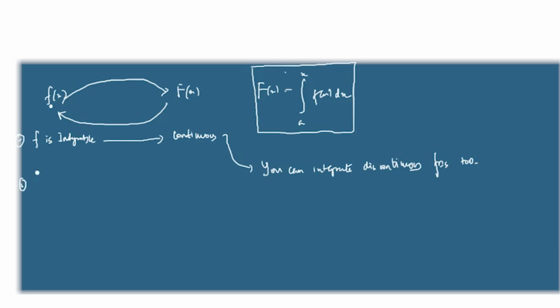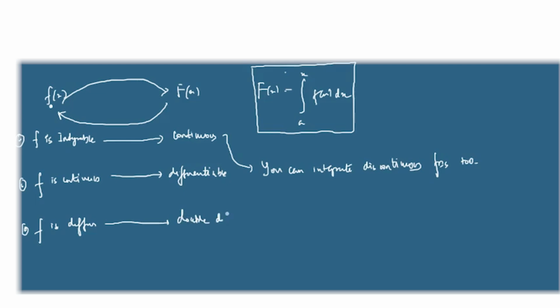And also it's telling that if f is continuous, then it's turning out to be differentiable at that point. If you also add the condition, if f is differentiable, you will see that f is double differentiable. So if f is n times differentiable, you will see that it's n plus 1 times differentiable. So it's like one dimension extra.